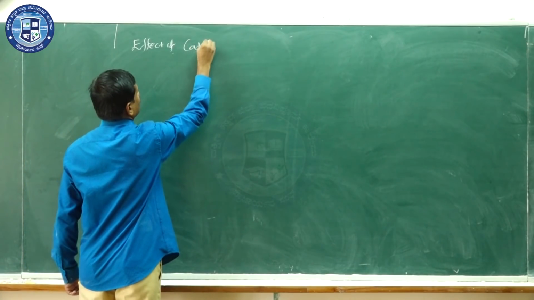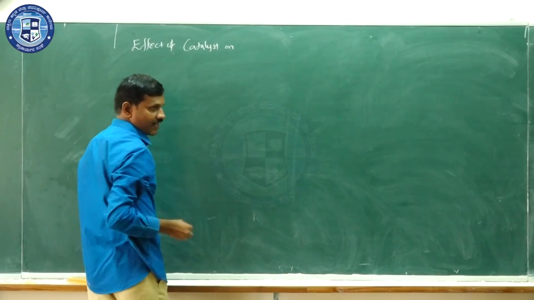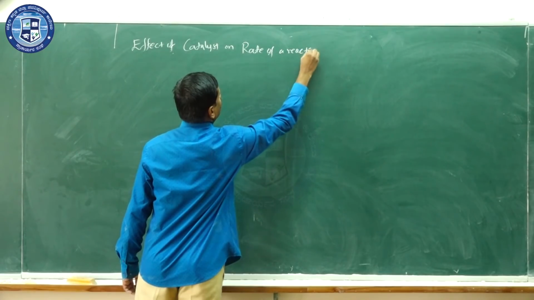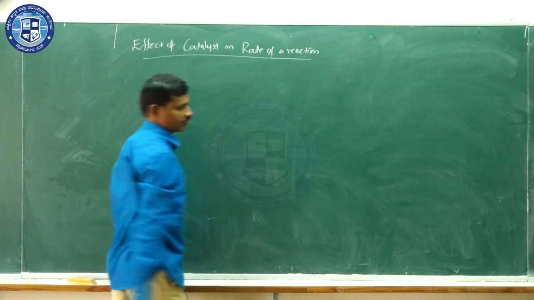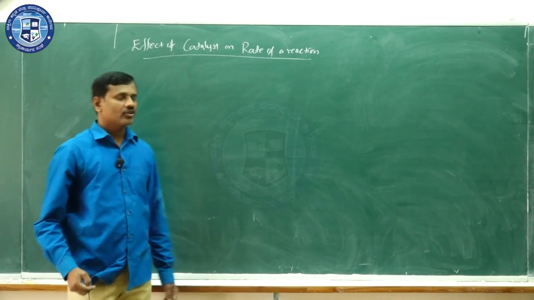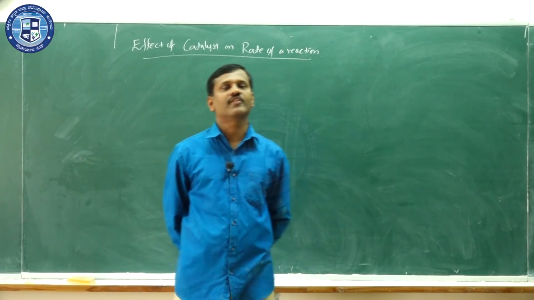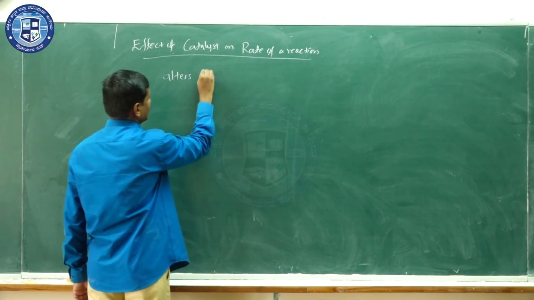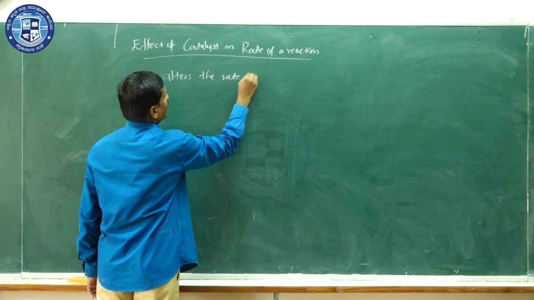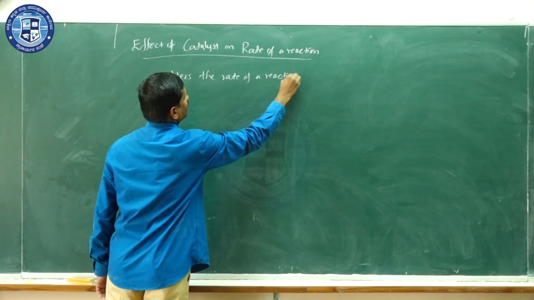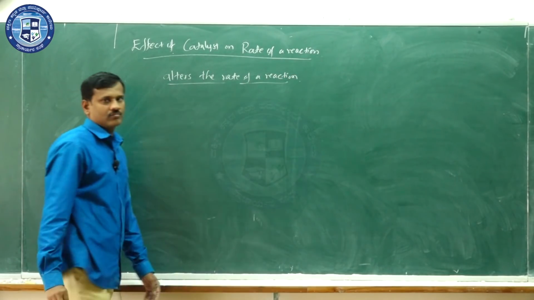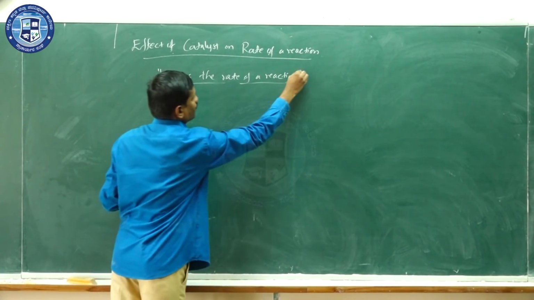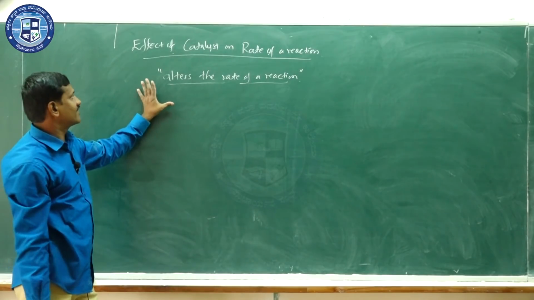Dear students, next let us study about the effect of catalyst on rate of a reaction. You know that a catalyst is a substance which alters the rate of a reaction. A positive catalyst actually increases the rate of a reaction. So we consider only that positive catalyst for this.